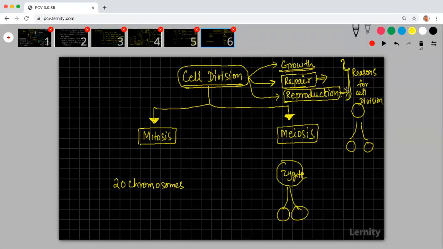Sometimes, out of these three reasons, you have some kind of methodology in which cells will divide. First, you write down this particular point, the reasons for cell division.